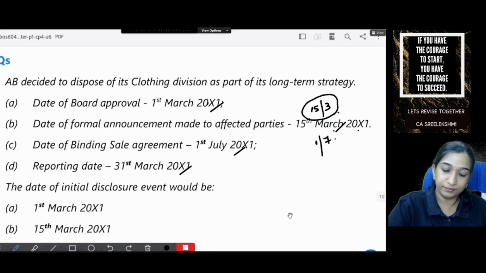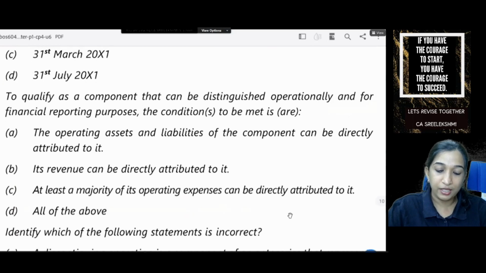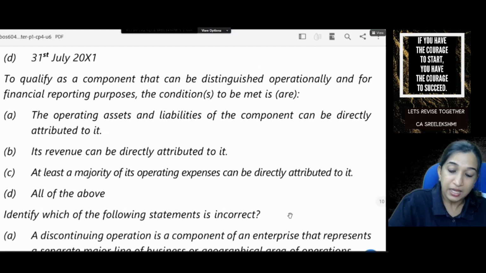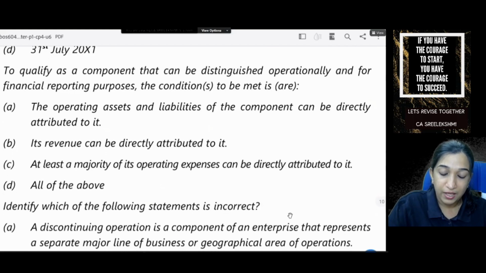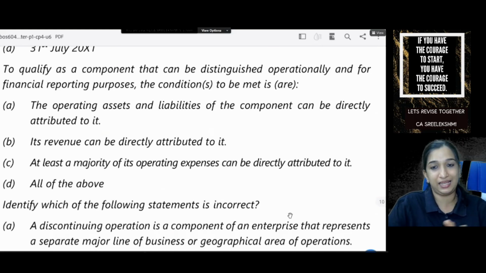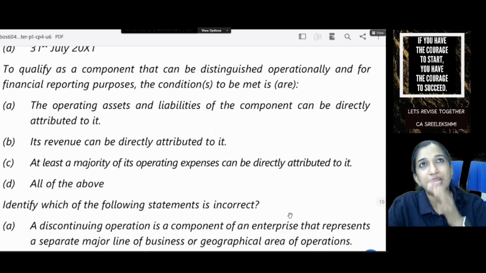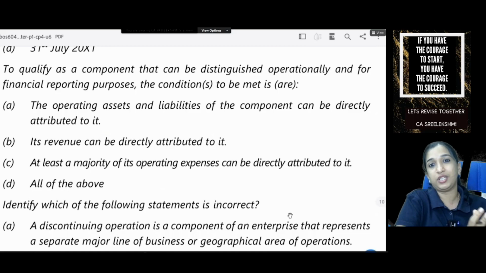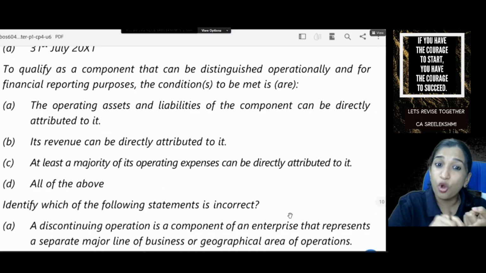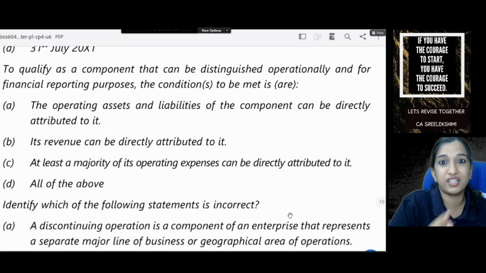Option B. Okay. Then to qualify as a component that can be distinguished operationally and for financial reporting purpose, the conditions to be met are: the operating assets and liabilities of the component can be directly attributed to it. How can you say one business is distinguishable? It's having its own set of assets and liabilities. It has its own revenue and its own expenses.